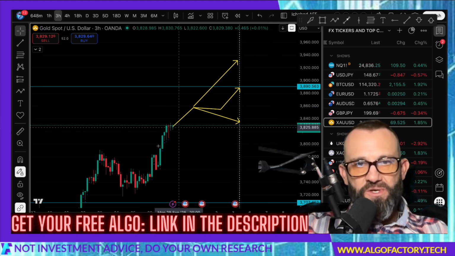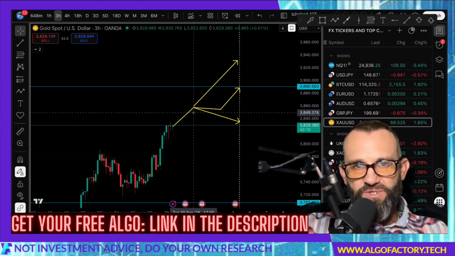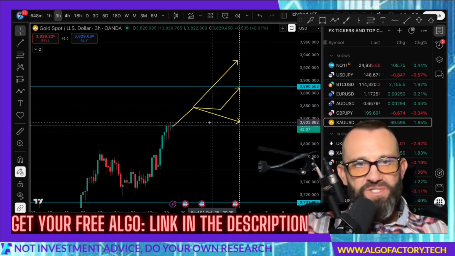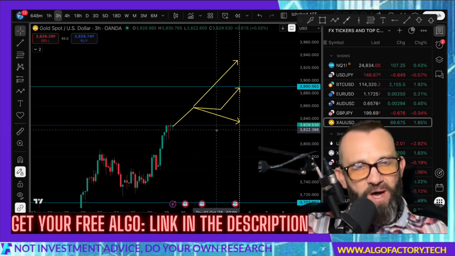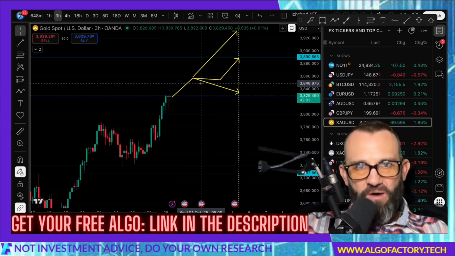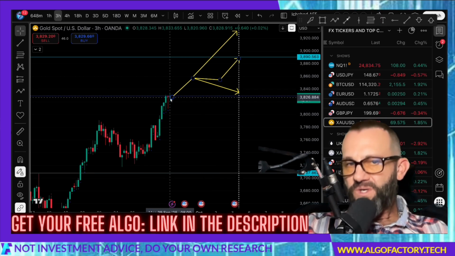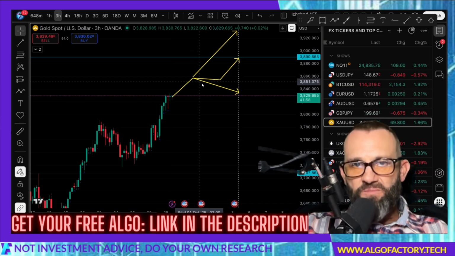And so I'm just looking at, like I did last week, trajectories. I think minimally it goes sideways. I think it's going to go up. I don't think it'll pull back, but we could get kind of a longer pullback if it continues up and we see some profit taking. We may see it pull back a little bit.